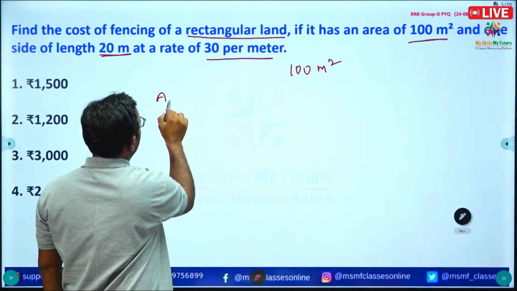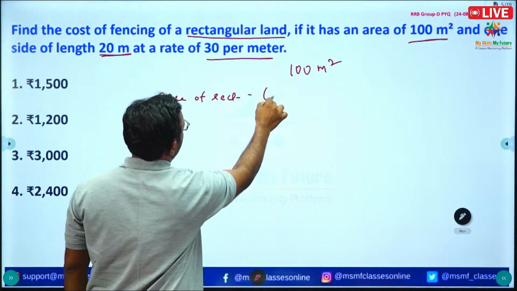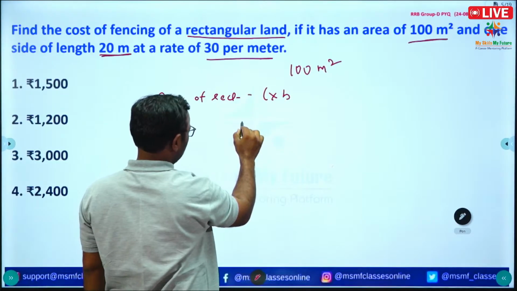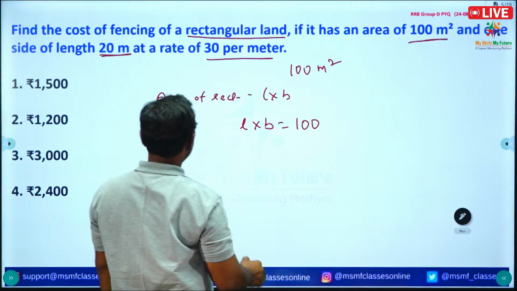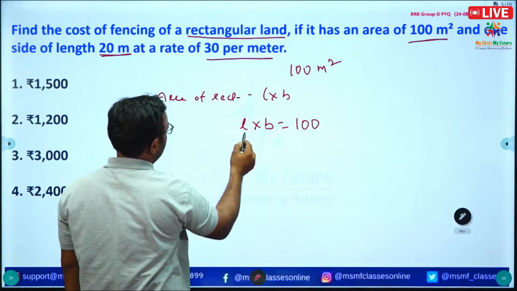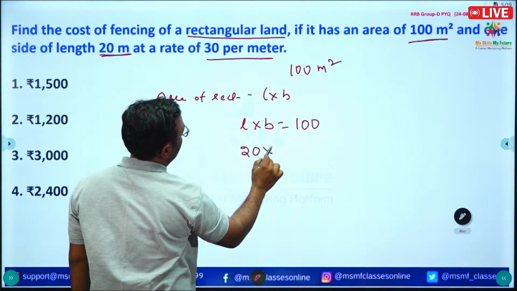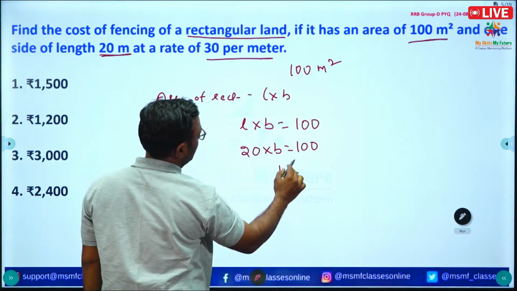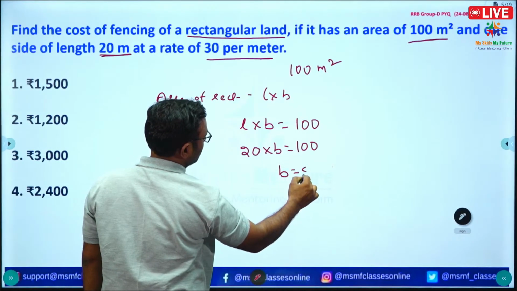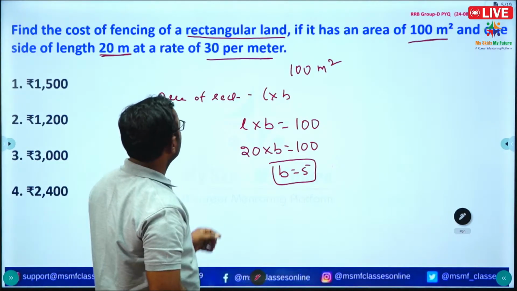So we know the area of a rectangle. Okay, so length into breadth. So they given length into breadth is equal to 100 meters square and one side is given, that I am taking as length. So 20 is given and 20 into B is equal to 100. So B is equal to 5. Okay. So what is the question?